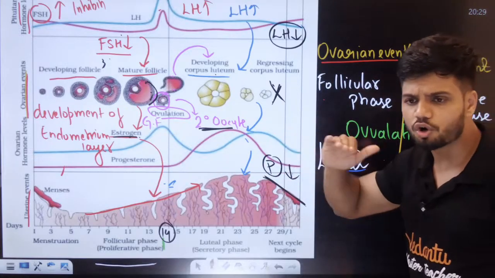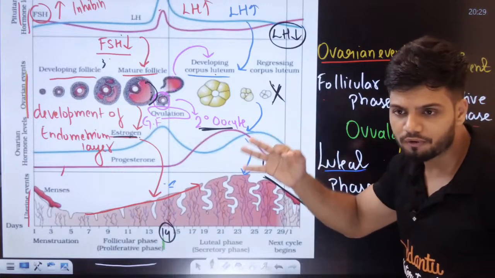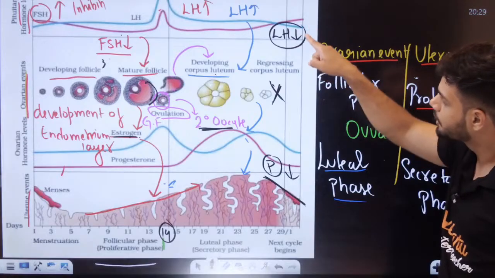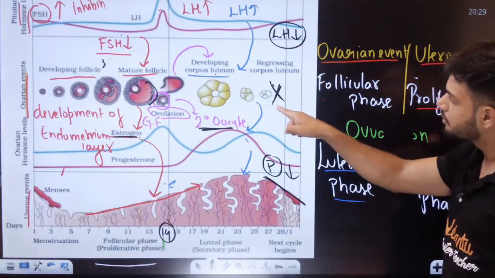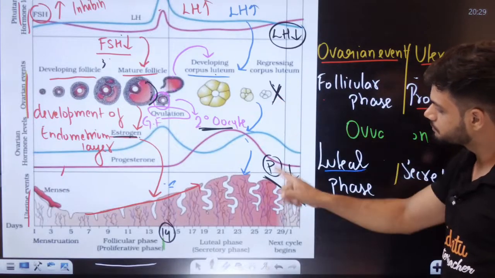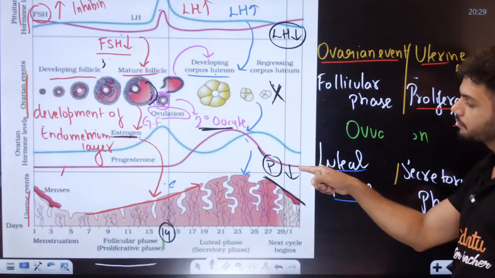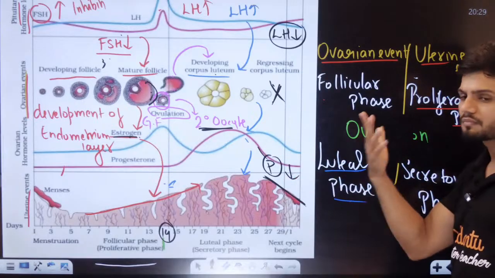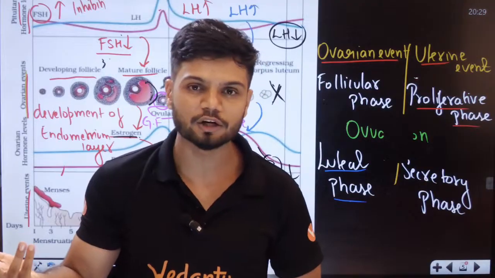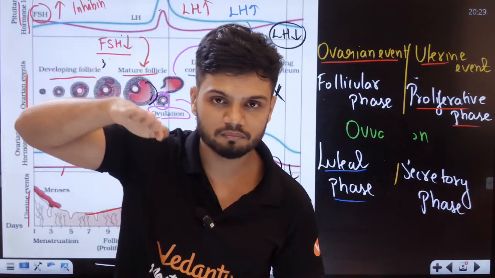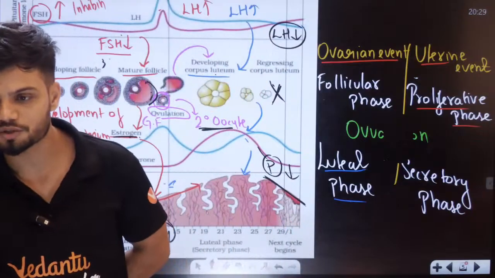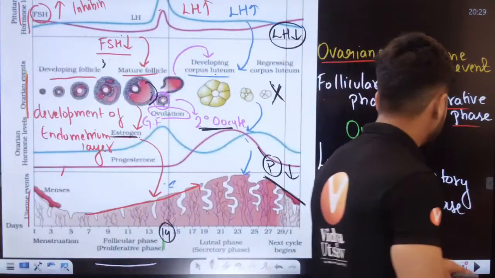Now, if there is no fertilization at all, what happens? LH drops here. Once the LH drops, the corpus luteum is gone. If there is no corpus luteum, there is a decrease in progesterone. If there is a decrease in progesterone, no one is there to maintain the endometrium. If there is no one to maintain it, the endometrium collapses completely. That leads to the bleeding stage.